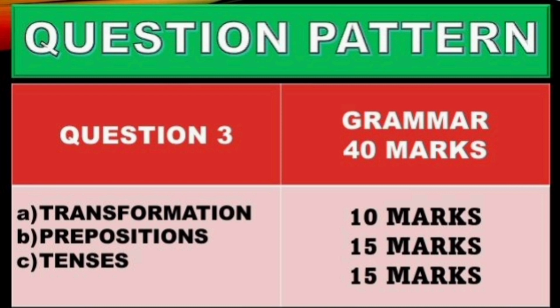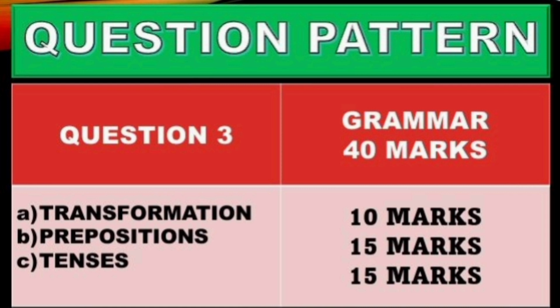The second one is prepositions. Section B is of prepositions. There will be 15 questions and we need to select the correct option. And C is from tenses. Here also there are 15 questions. Each question carries 1 mark. The difference from the previous pattern is that in the previous pattern, each question carried half a mark. So tenses was just a 5 mark area.